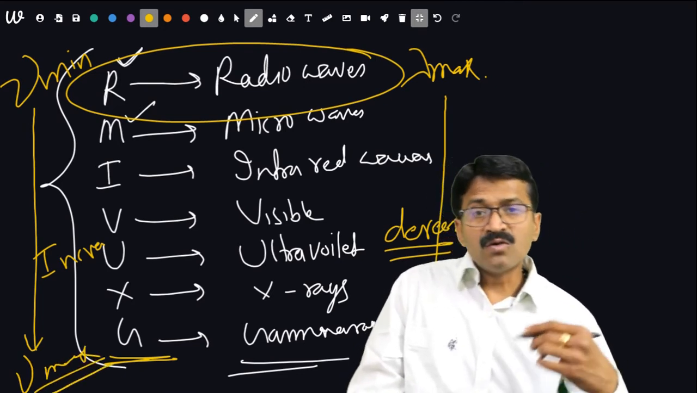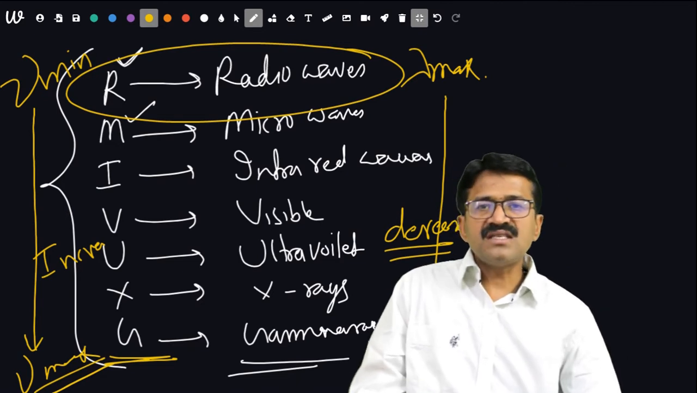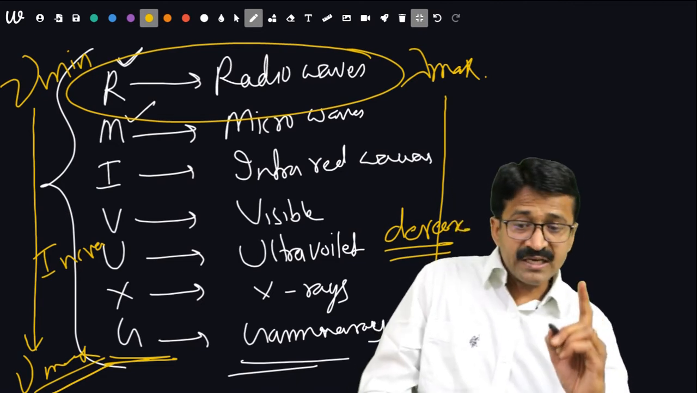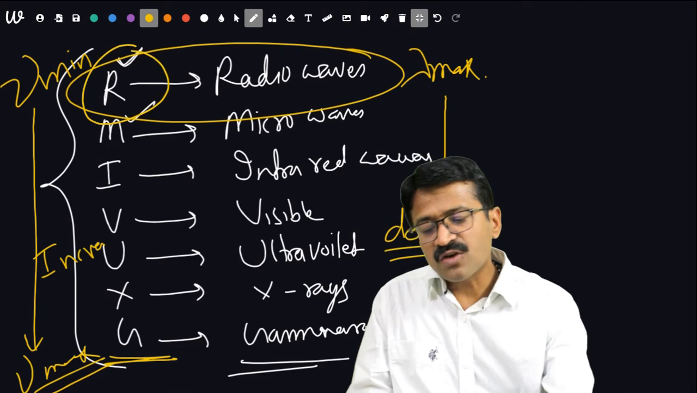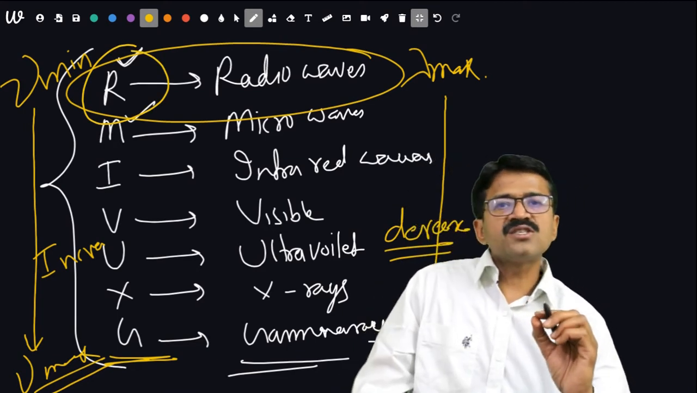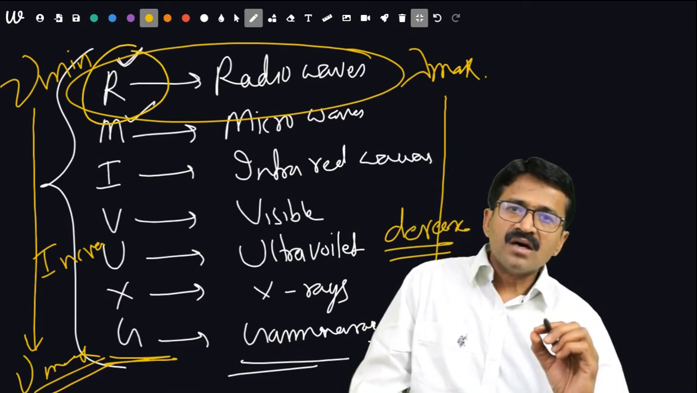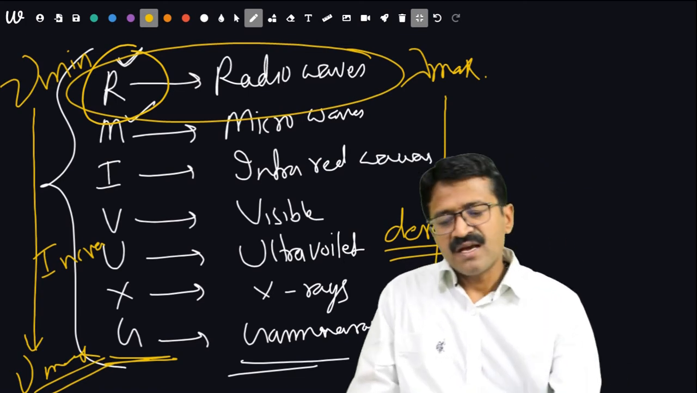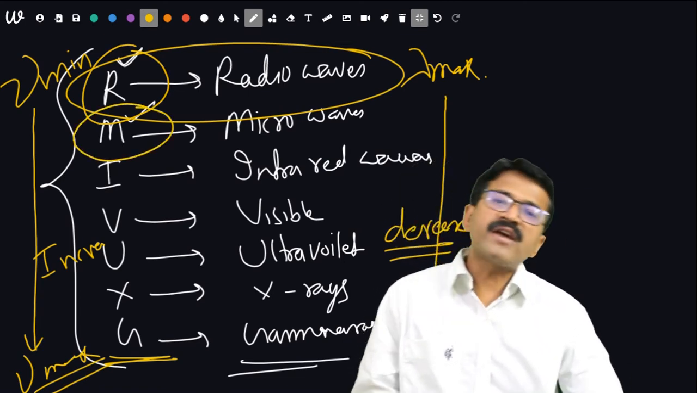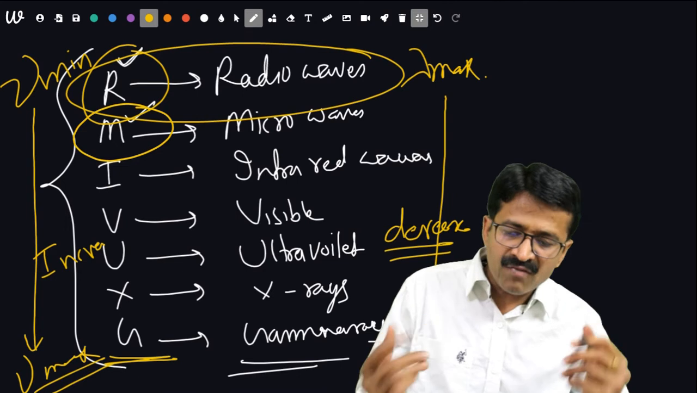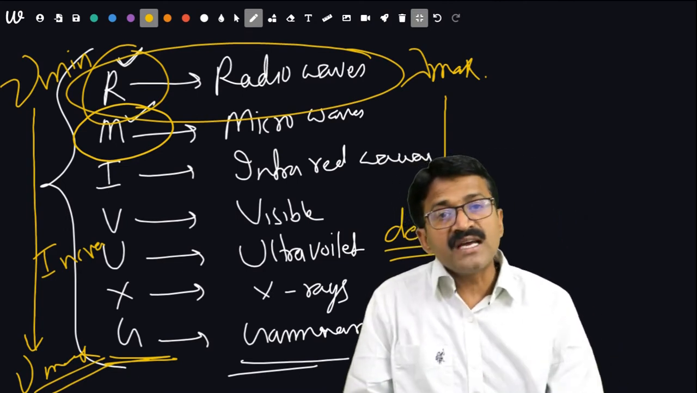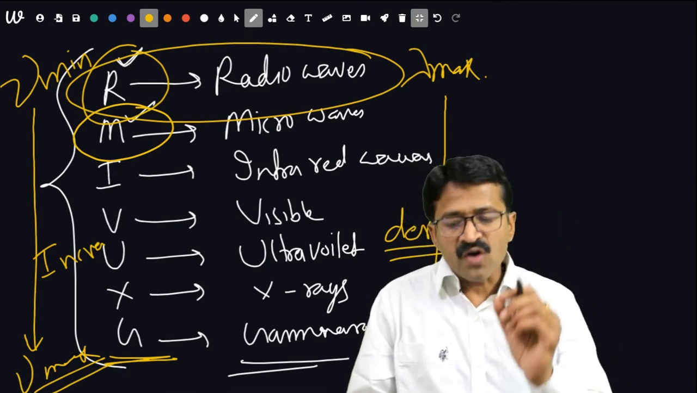Now what about applications of these spectrum? The question is, what is the application of radio waves? In general, it is used for communication purposes. Then what is the use of microwaves? It can be used in a microwave oven. It can also be used as carrier waves for radio waves.